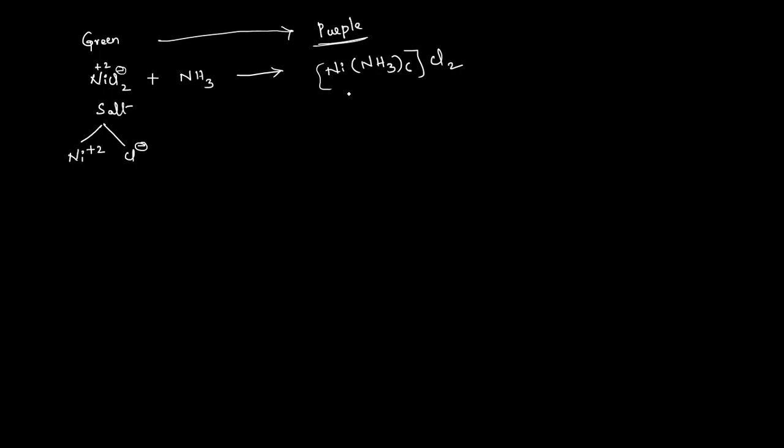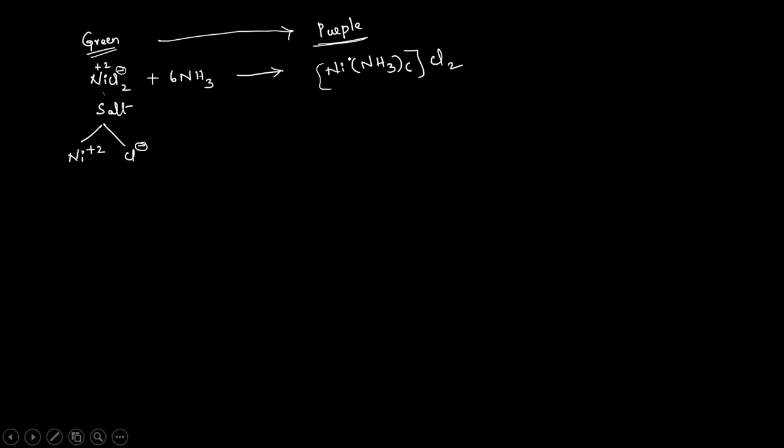So when an excess amount of ammonia is added to this salt, which is initially green, the green solution converts into a purple color solution.